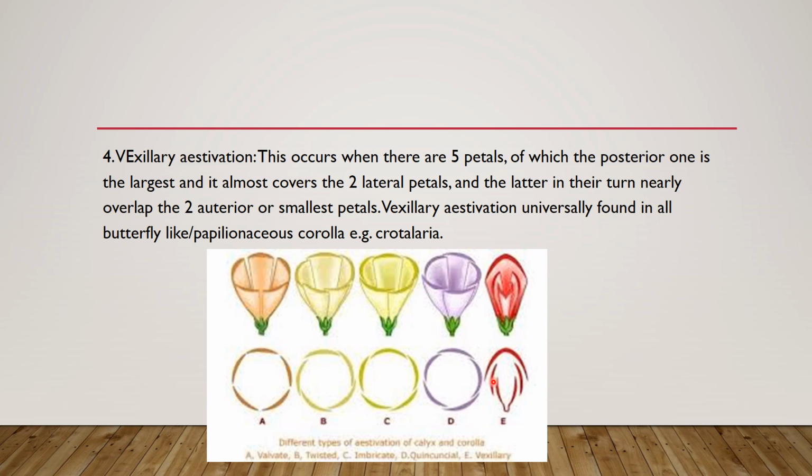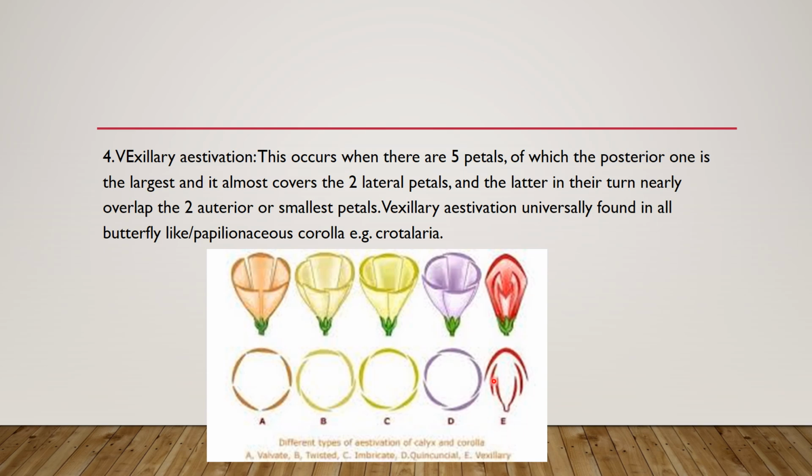And there are also these two, they are called anterior, or the smallest petals. The laterals in turn nearly overlap the anterior, or the smallest petals.